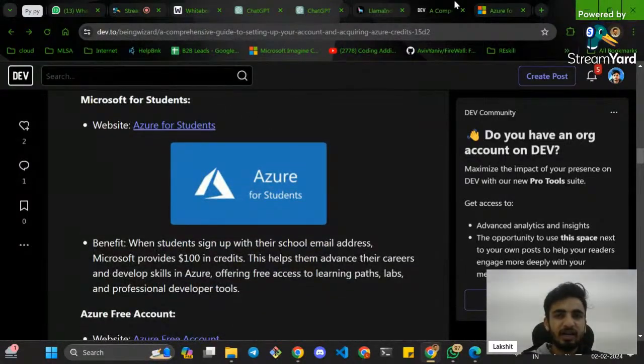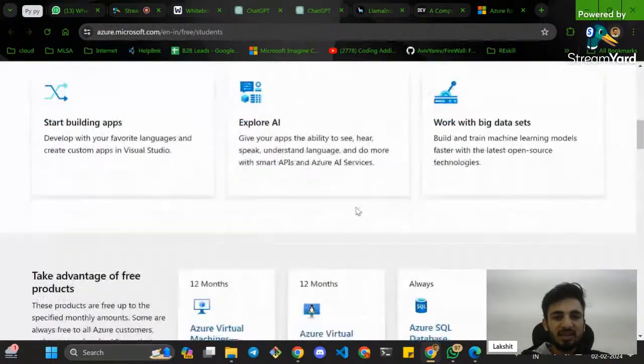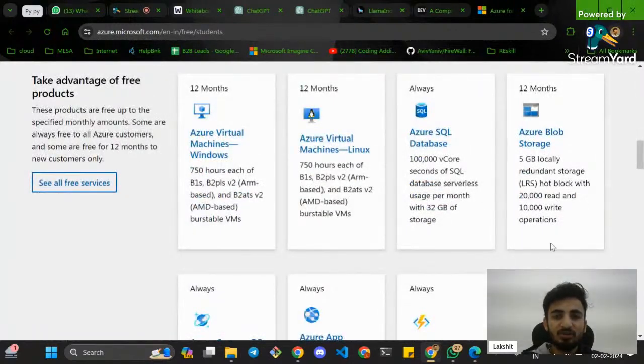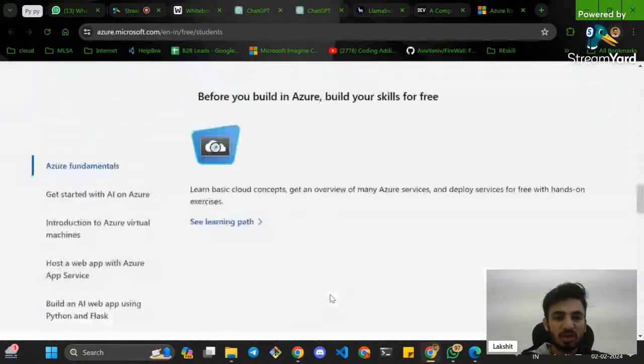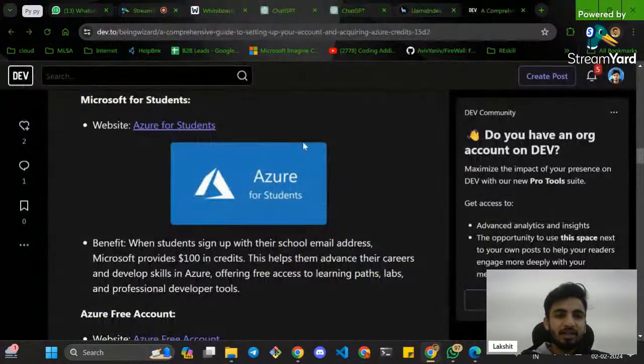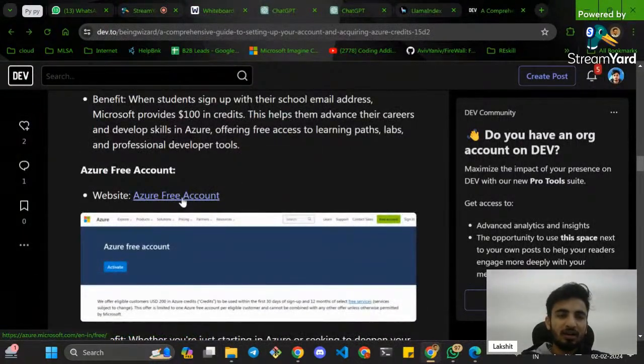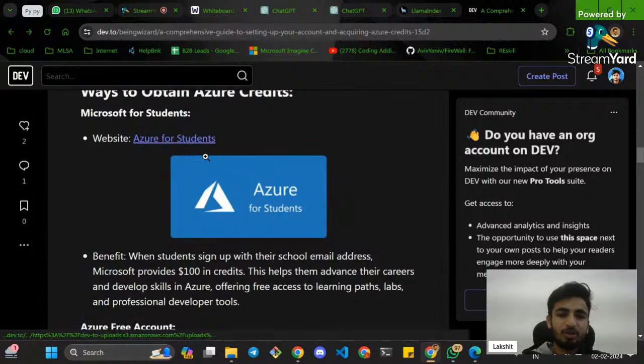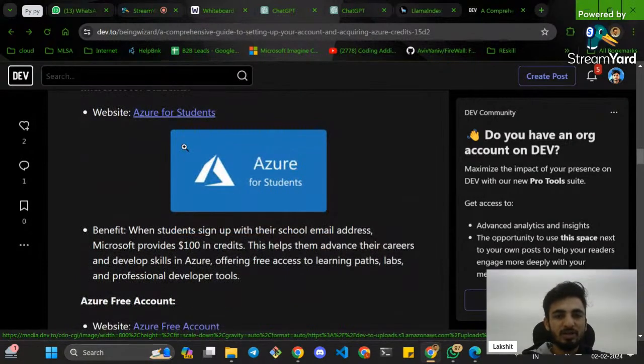So this is one way to start with Azure free services. You get these kinds of services for free for 12 months. You get all these services for free as a student, right? Now there is one more way, that is the Azure free account. You can create a free Azure for Students account. There is no credit card, debit card, nothing required for Azure for Students.